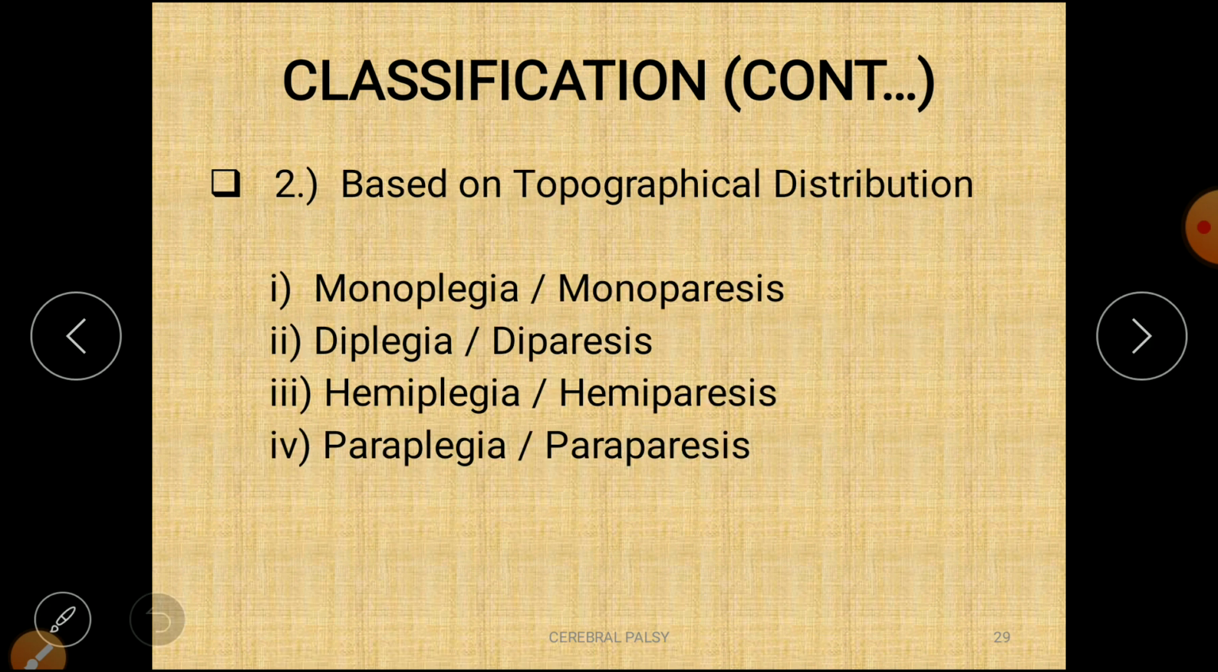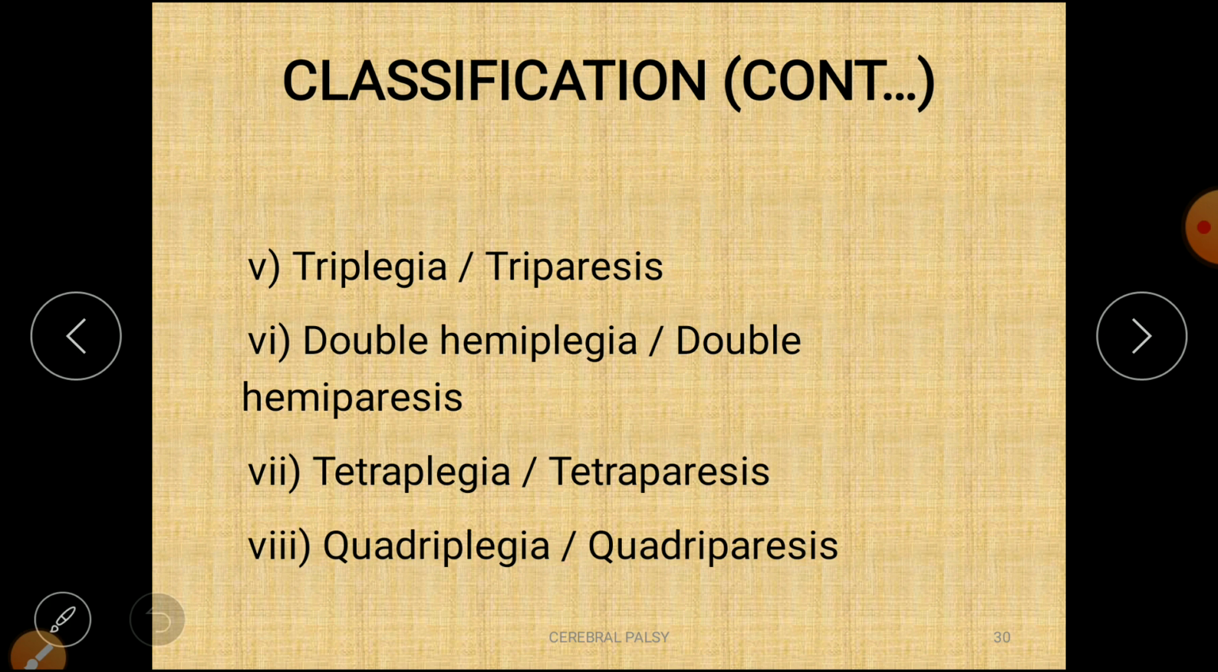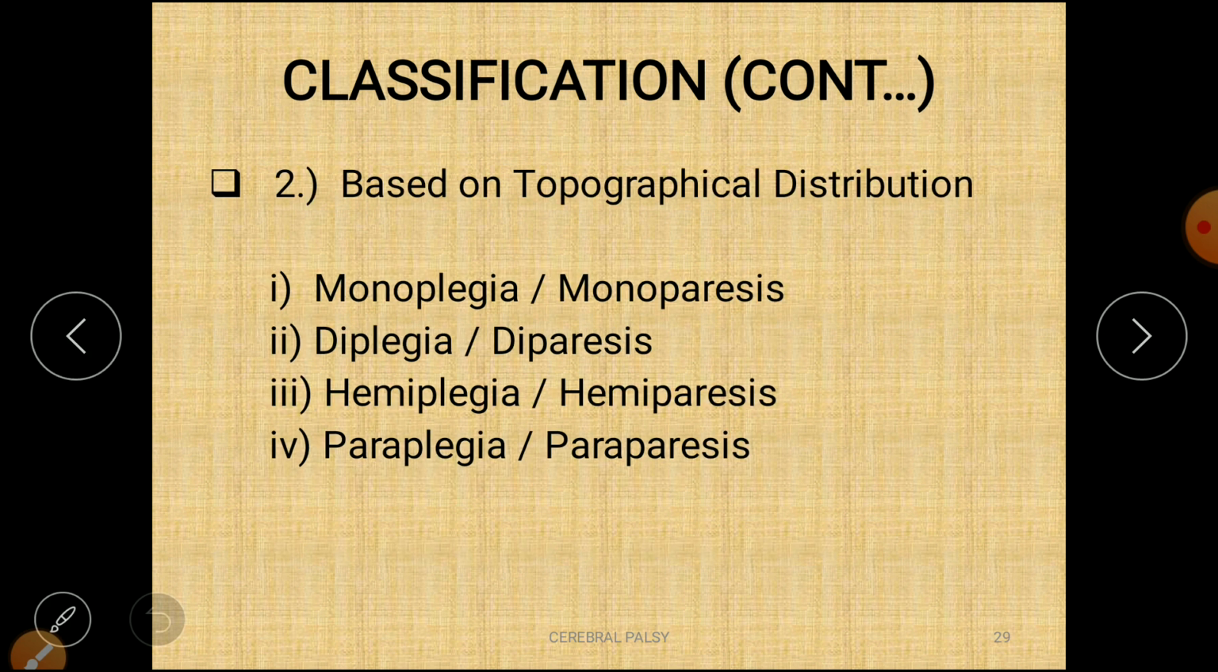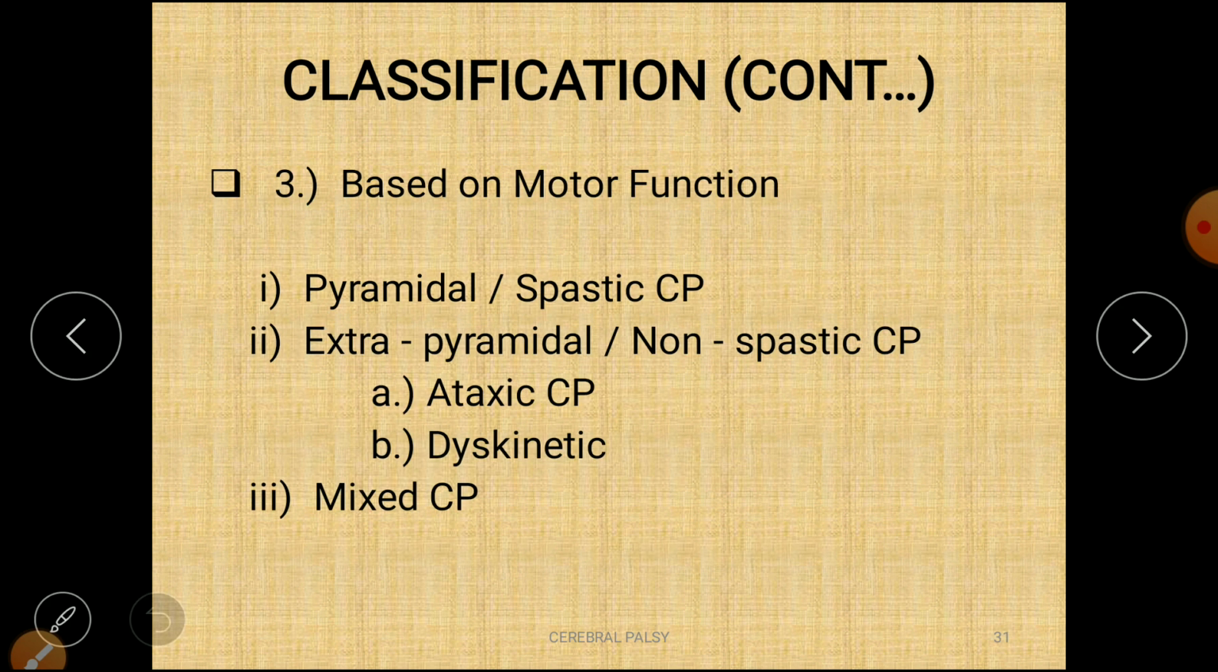Second, based on topographic distribution. So in that, monoplegia, diplegia, hemiplegia, and paraplegia. There are four different classifications. Then triplegia, double hemiplegia, tetraplegia, that is, four limbs will be affected, and quadriplegia. So this is about the classification based on topographic distribution.